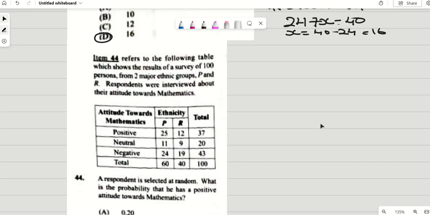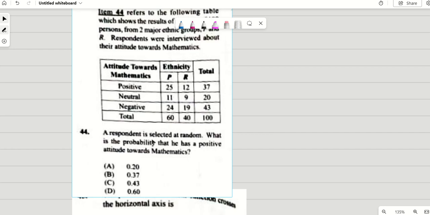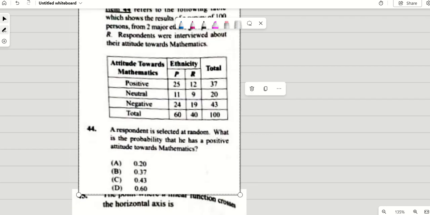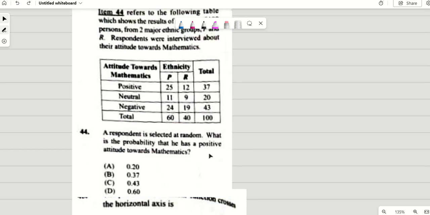Right, number 44. Item 44 refers to the following table, which shows the result of a survey of 100 persons with 2 major ethnic groups, P and R. Respondents were interviewed about their attitude towards maths. This is a repeated question. Well, the same table, but the question changes. Last time when we did it was negative. This now here is positive. A respondent is selected at random. I didn't even tell you which ethnic group. What is the probability that he has a positive attitude towards mathematics?